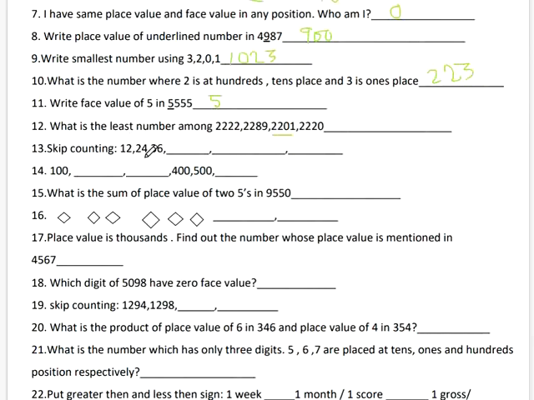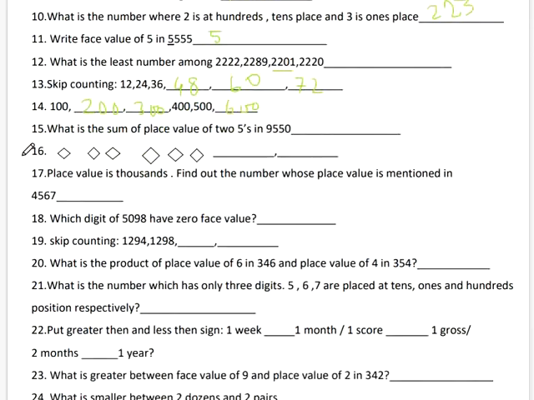Skip counting. This is the table of 12. 24, 36. After this will come 48. This is also skip counting. Here 200, then 300, 400, 500 and 600.